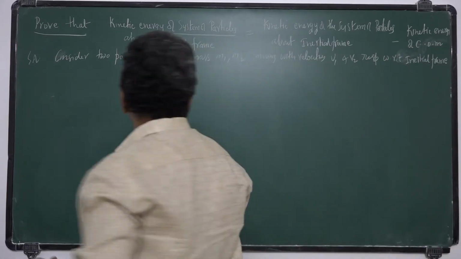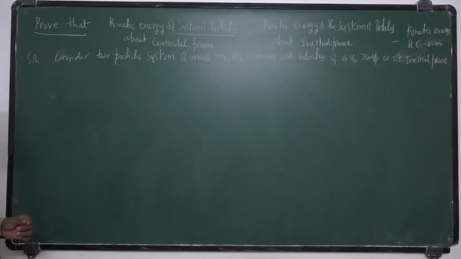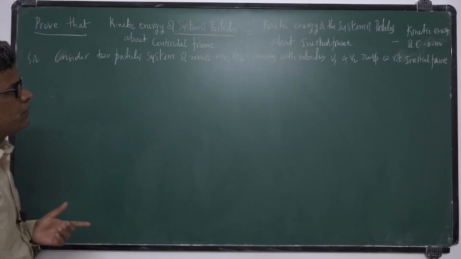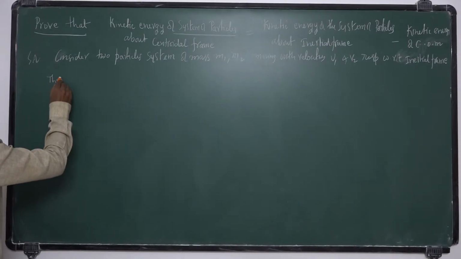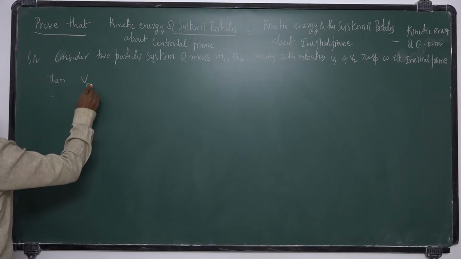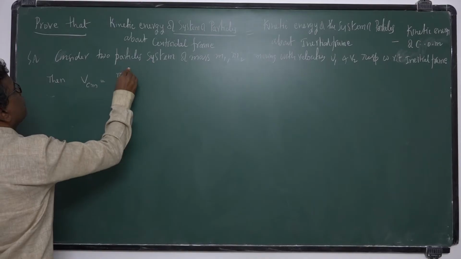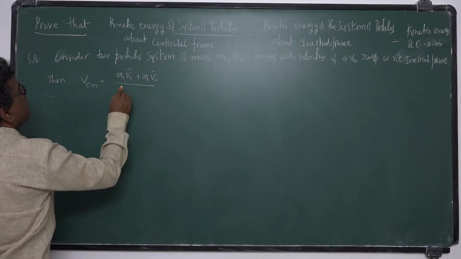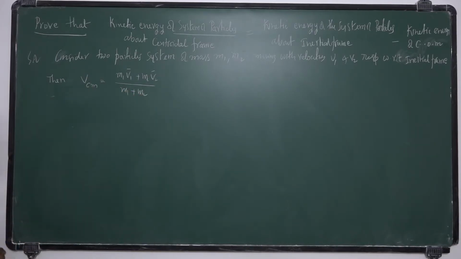Okay, I consider two particles of masses m1 and m2 moving with velocities v1 and v2 with respect to inertial frame. So what is the velocity of center of mass? It is (m1 v1 bar plus m2 v2 bar) by (m1 plus m2). So this is the velocity of center of mass.